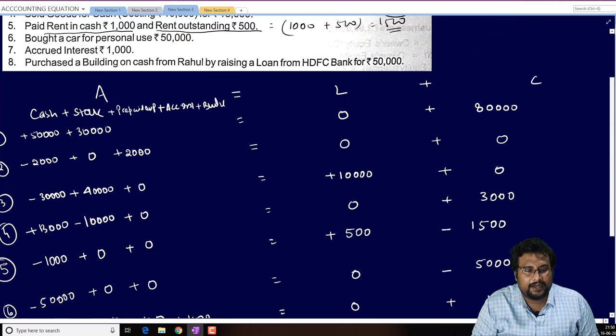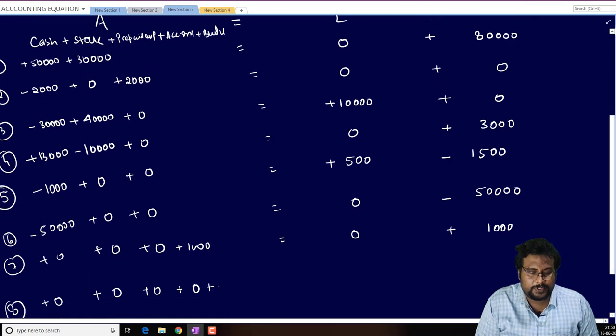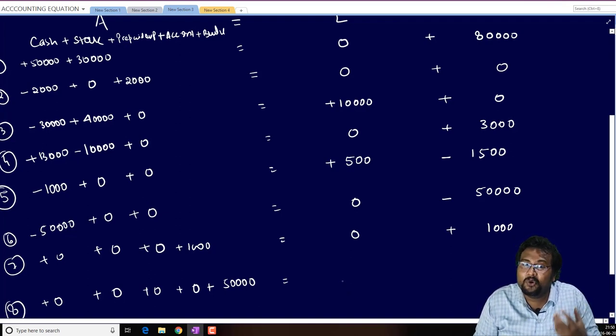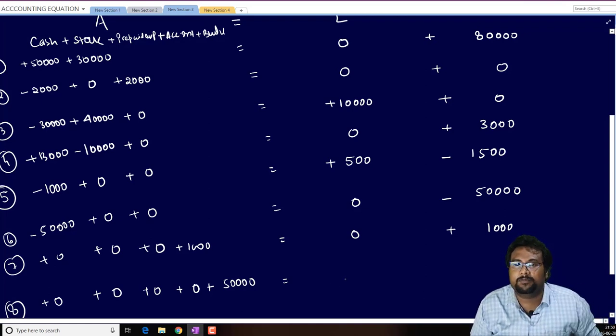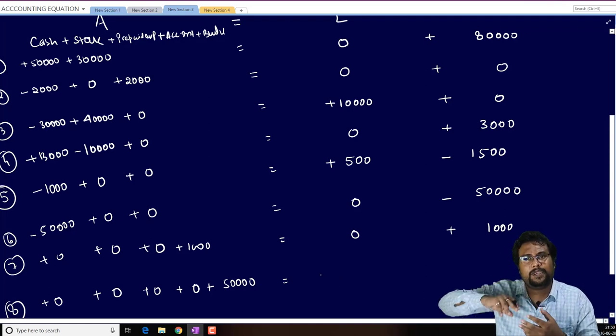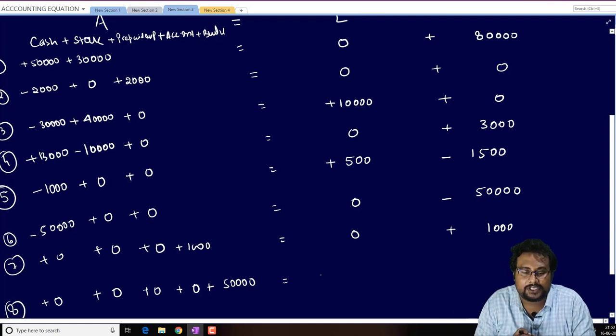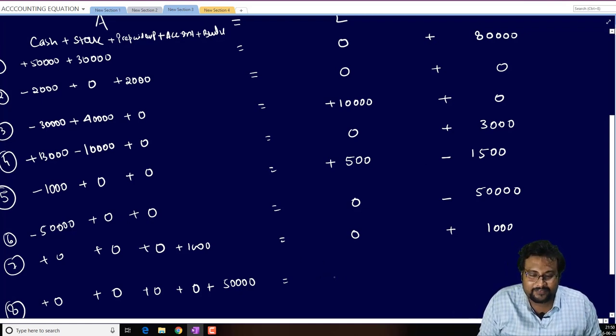We added a building of 50,000 rupees. Future payment? Yes, there is a future payment because we took a loan and we have to make a future payment of that loan to SDFC Bank. Whatever the business has to pay in future is business liability, and liability is how much? 50,000. So 50,000 is the bank liability. No profit, no loss in this transaction.